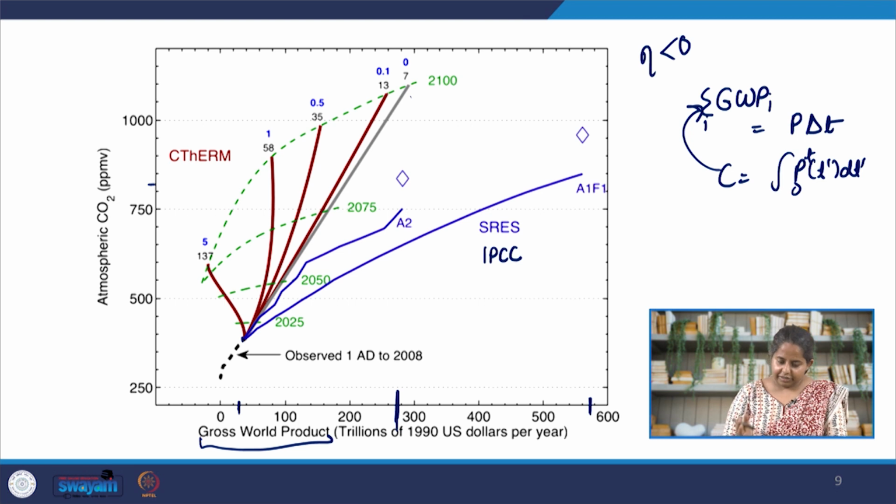Now in order to read this graph, I need to tell you a little bit more about what's happening here. The green dashed lines here, here, here are timelines. The first green dashed line at the bottom tells me the situation in 2025. The second one tells me 2050, 2075 and 2100. The red lines are different case scenarios depending upon resilience. The gray line here is zero resilience. Just to clarify, the blue numbers here are the inverse of the decay in face of resilience.